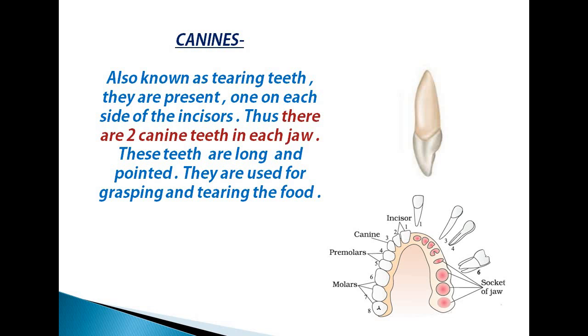Overall we are having 4 canines. These teeth are long and pointed. They are used for grasping and tearing the food. Grasping means पकड़ने में हेल्प करता है.